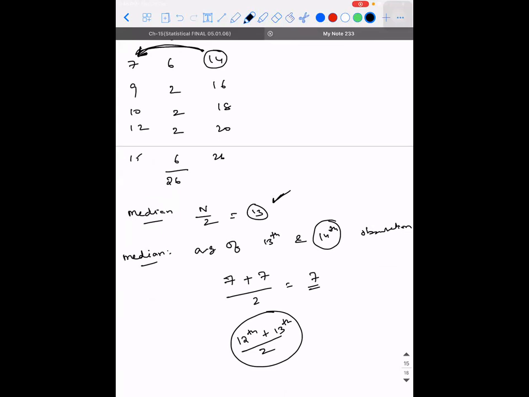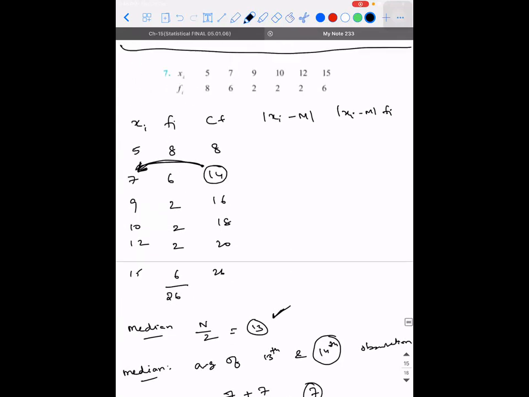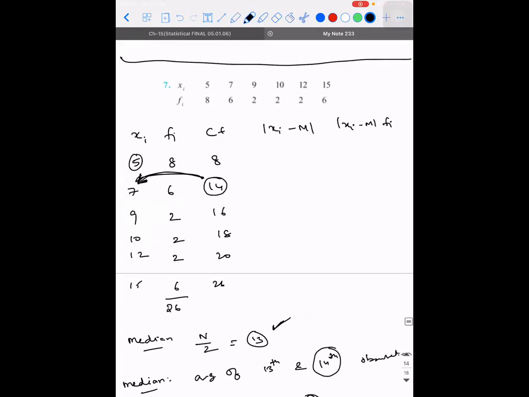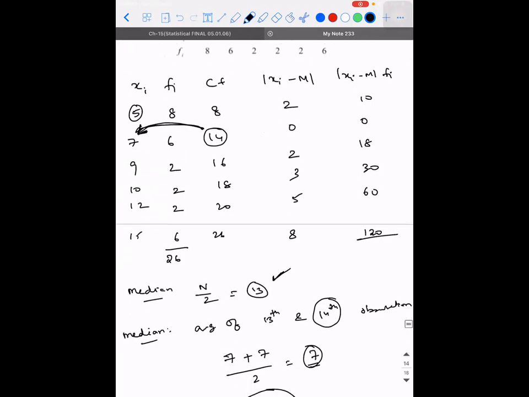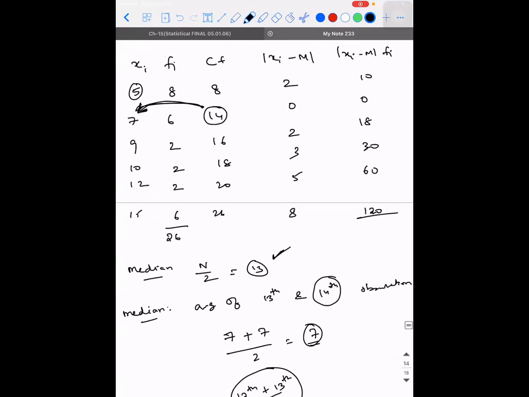Now, the median is 7. Now you know the formula. So subtract each number from 7: 2, 0, then 2, 3, 5, 8. Multiply that with frequency: 10, 0, 18, 30, 60, 120. Add everything and tell me. 10 plus 18 is 28, 28 plus 30 is 48, 48 plus 60 is 108, 108 plus 120 is 228.